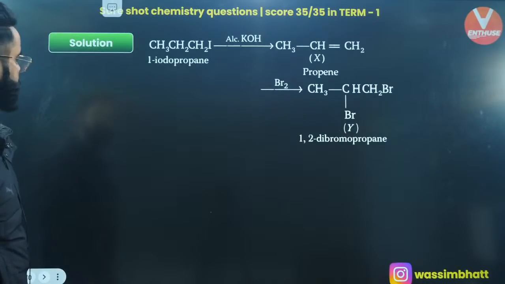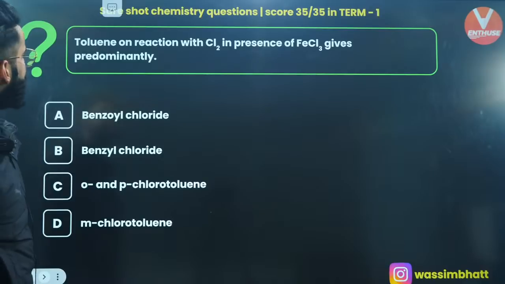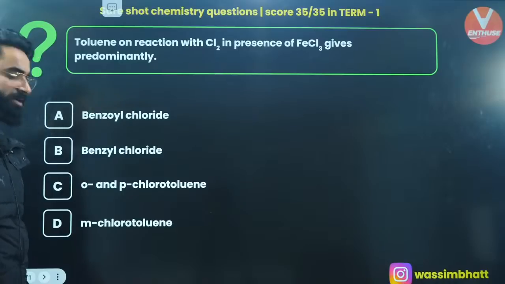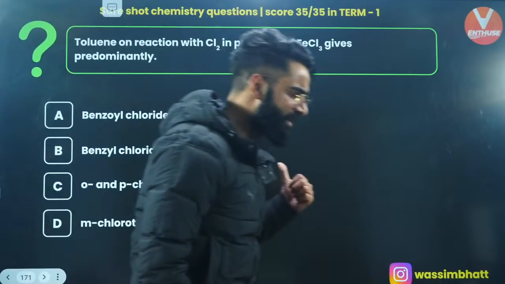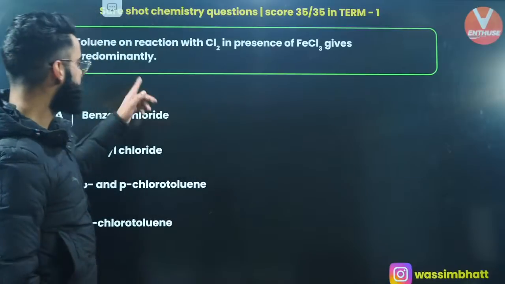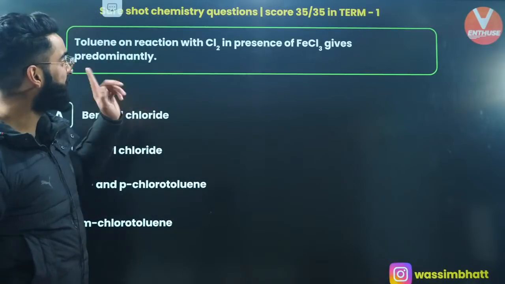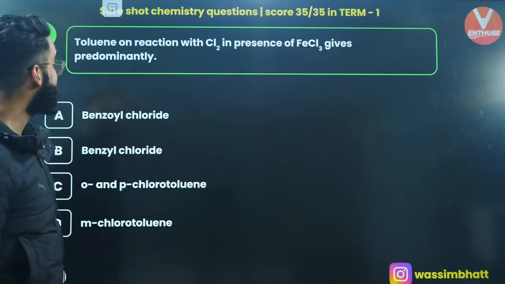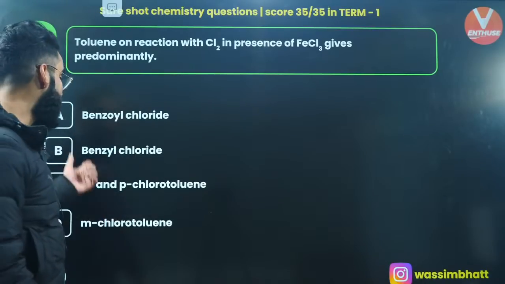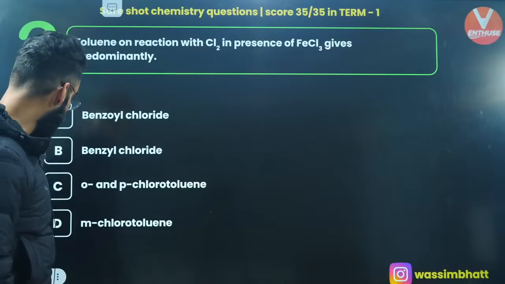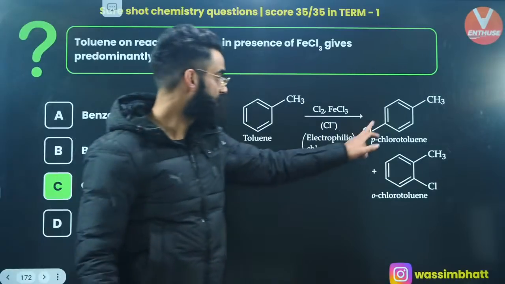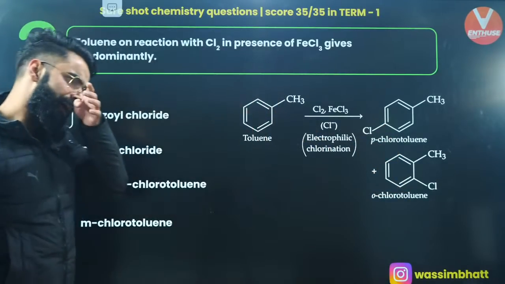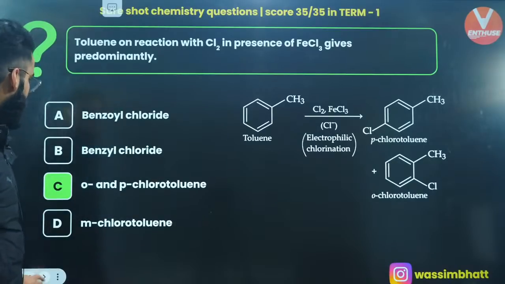Okay, one more question. Toluene on reaction with Cl2 in presence of FeCl3 gives predominantly what? In the last session also we have solved this question if you remember. It gives predominantly ortho and parachlorotoluene, right? This is parachlorotoluene, this is your orthochlorotoluene. Yes, absolutely guys, all of you are perfectly right. I'm moving on directly to one more.